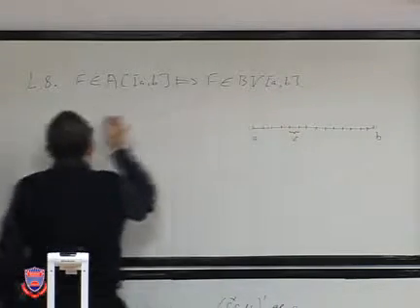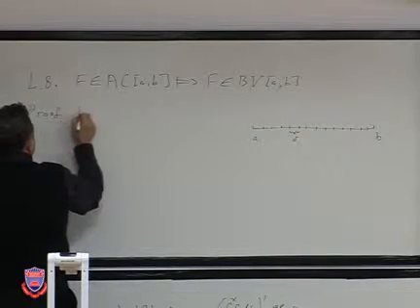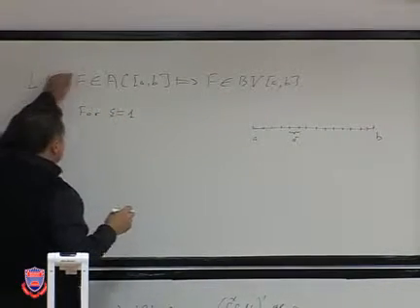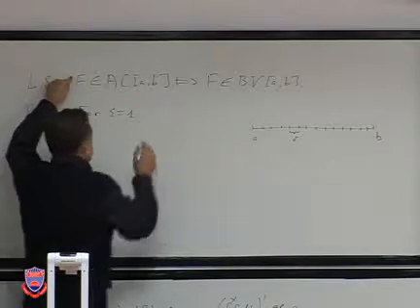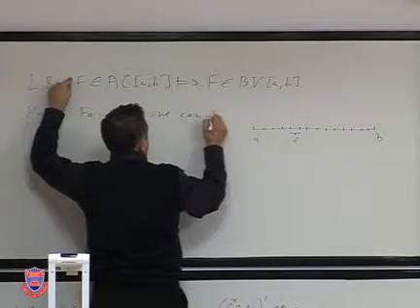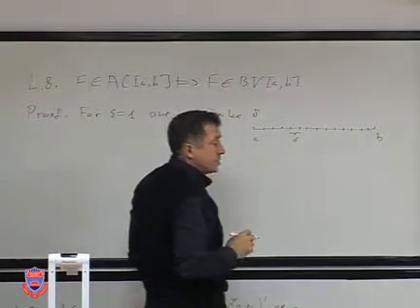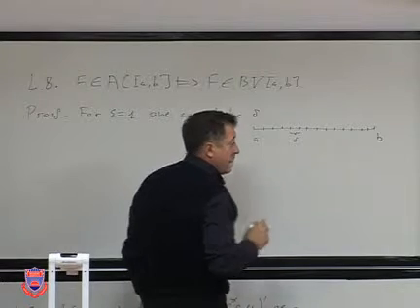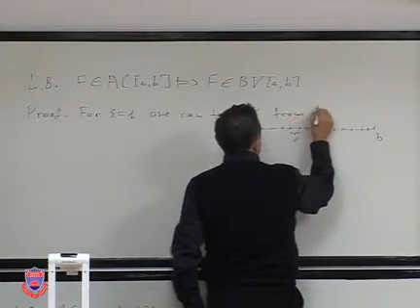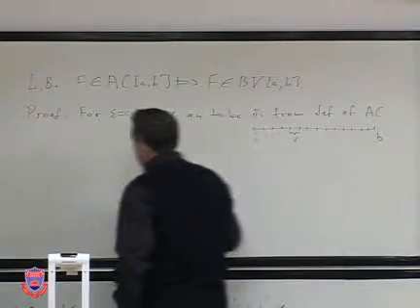So we can take any epsilon, for example, epsilon equal 1. Proof: for epsilon equal 1, from the definition of an absolutely continuous function, one can take the delta corresponding to that definition.